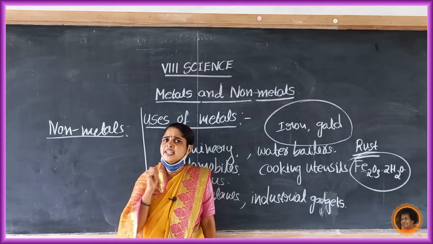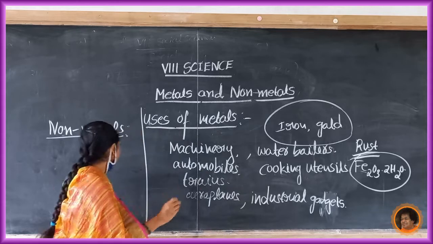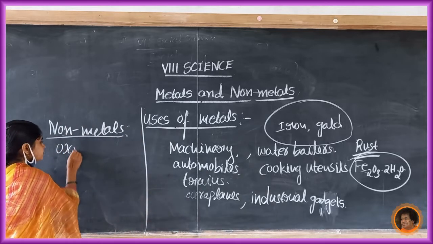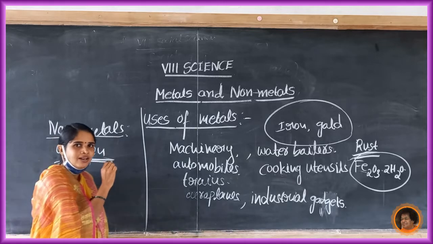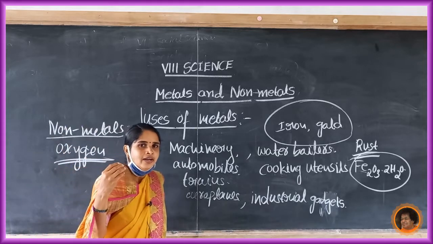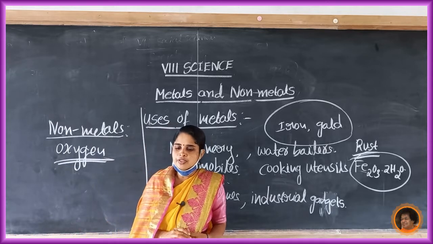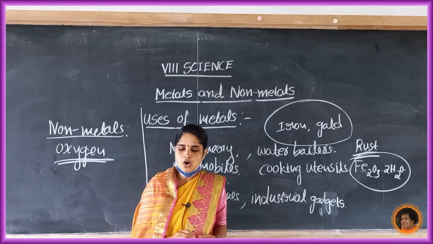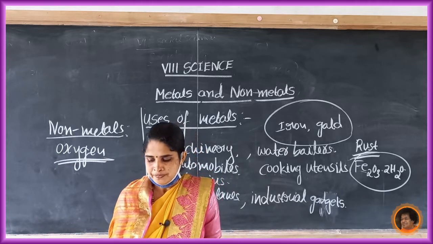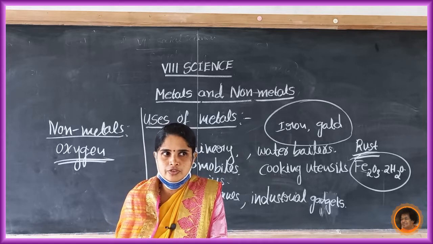Which non-metal is it? It is oxygen. So oxygen is a non-metal, and it is used in the breathing process, which all living beings inhale during breathing.